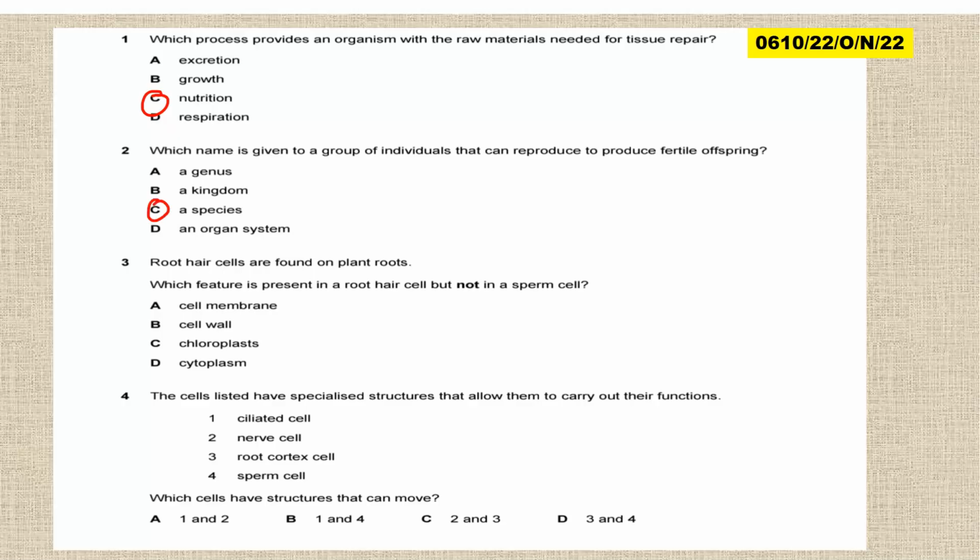Root hair cells are found on the plant root. Which feature is present in the root hair cell but not in the sperm cell? We found cell wall. Question 4, the cells listed have specialized structures that allow them to carry out their function. So this is under cell specialization. Which cells have structures that can move? It is the ciliated cell, which has cilia that move, and of course sperm cells that have the tail. So it's 1 and 4. So the answer is B.